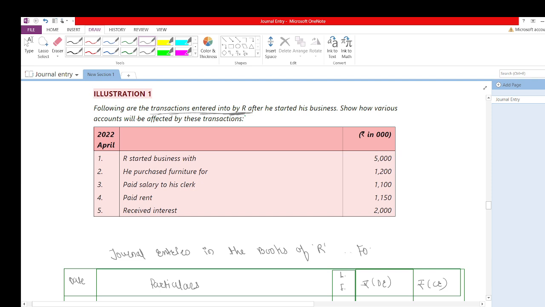If the year ending is given, we need to write for the year ending.